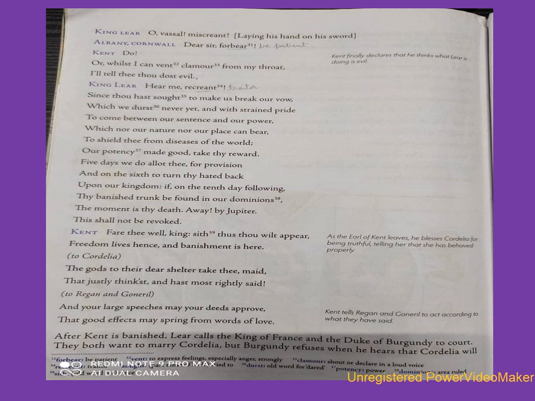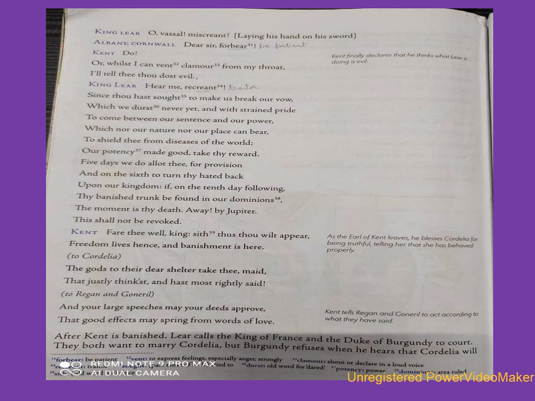King Lear: Hear me, recreant, since thou hast sought to make us break our vow, which we durst never yet, and with strained pride to come between our sentence and our power, which nor our nature nor our place can bear, to shield thee from diseases of the world, our potency made good, take thy reward.